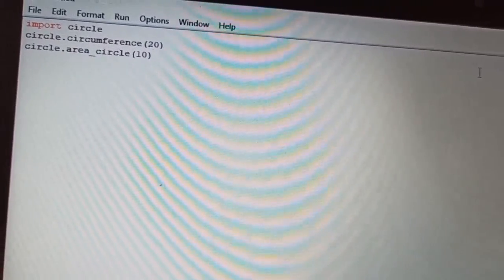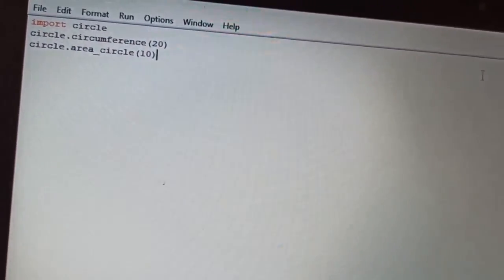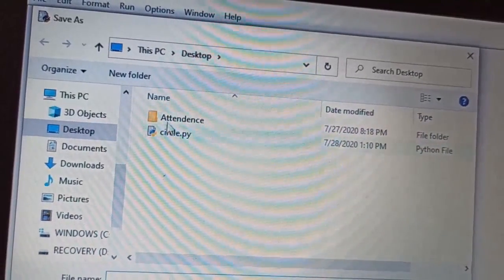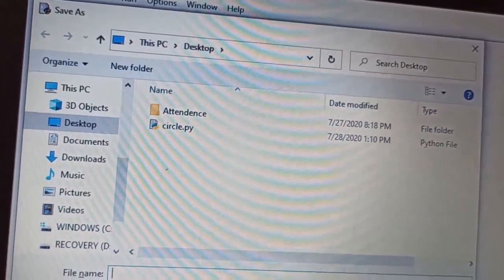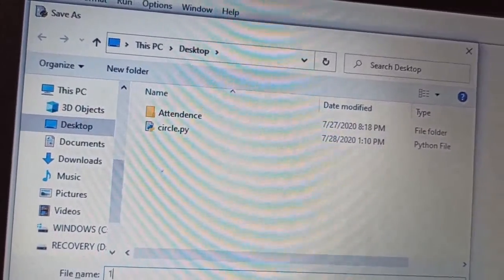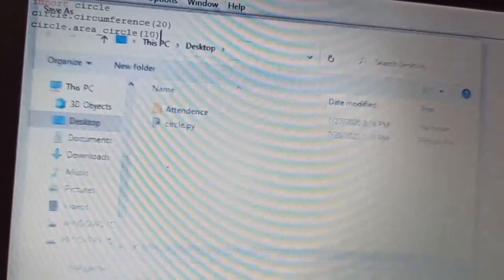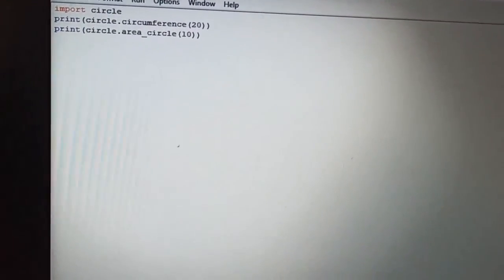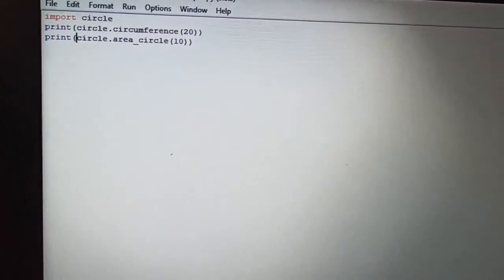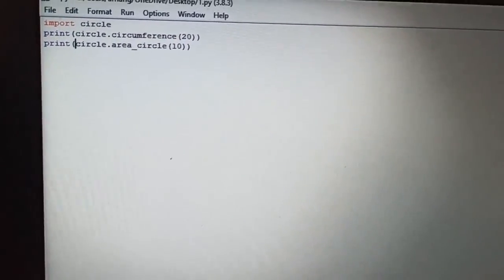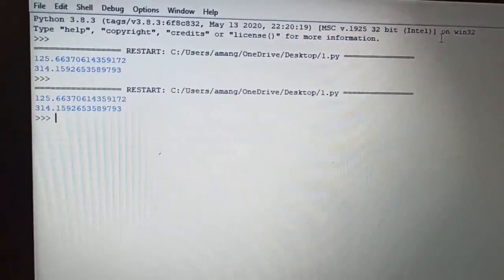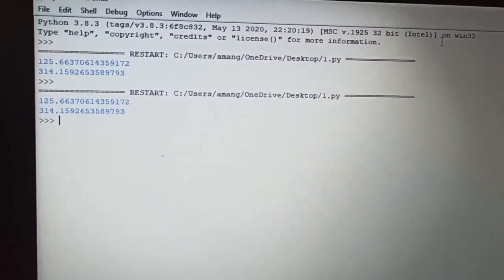Clear? So now I'm going to save this on the desktop where my module is. Over there only I'm saving it with the name 1. Like you can see here, I didn't write print, so that's why it is not taking it, so I mentioned. Now I'm going to save it and run it. So what I'm getting is first the circumference and then the area.